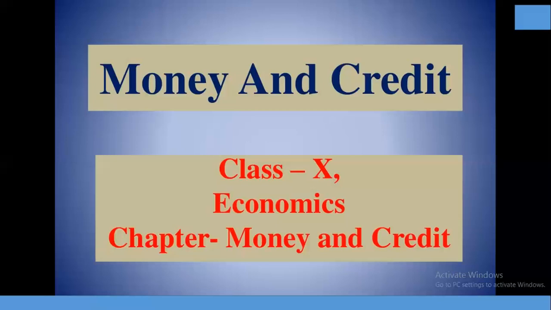Earlier, what was the barter system? What is the double coincidence of wants, and the medium of exchange? How did money become the medium of exchange? Then loan activities of banks, different credit situations, terms of credit, modern forms of money, formal and informal sector of credit in our country. These are some of the topics we are going to learn in this chapter. Right? So let's begin.